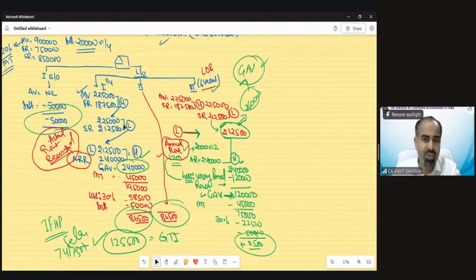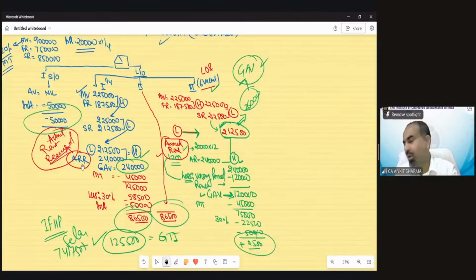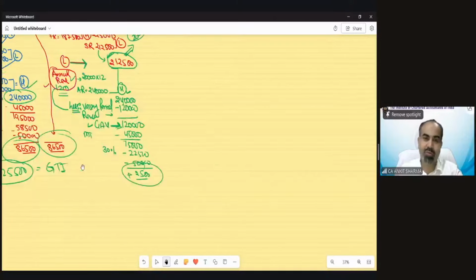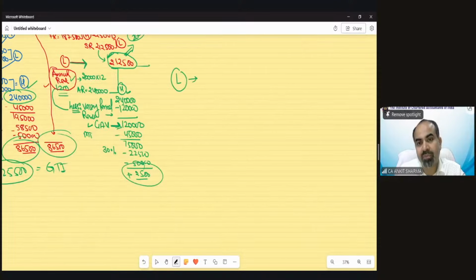So that was the question of May 2025. Mr. Ram is asking, sir, I have a doubt. Should unrealized rent also be deducted or not? A very good question. I really appreciate your question. Let me show you the full calculation for GAV in case of vacancy. So in case of vacancy, as you see, the lower value has been arrived. Let me show you the format.